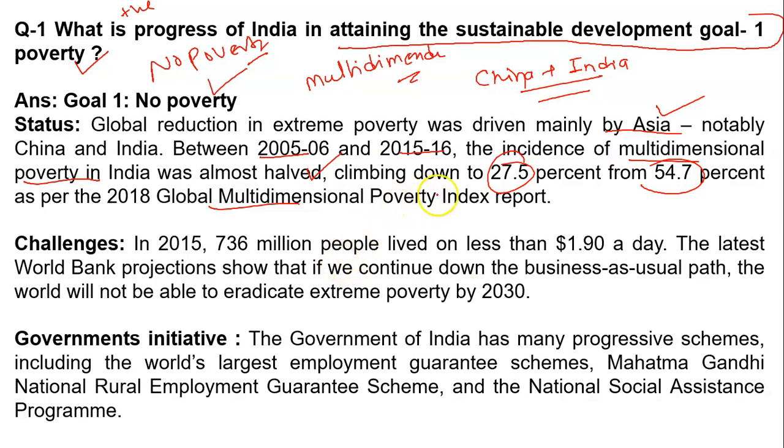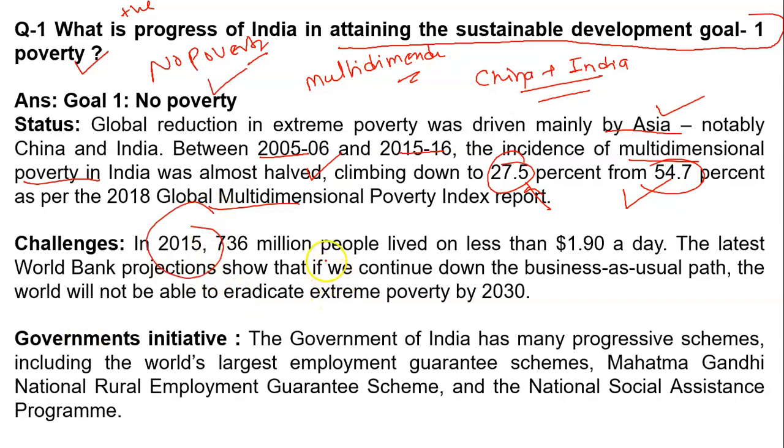So according to this report, Asia is the driving force, and in India 27.5% of persons, down from 54.7%, were in poverty, meaning lacking in health, education and socio-economic conditions. Now what are the challenges?